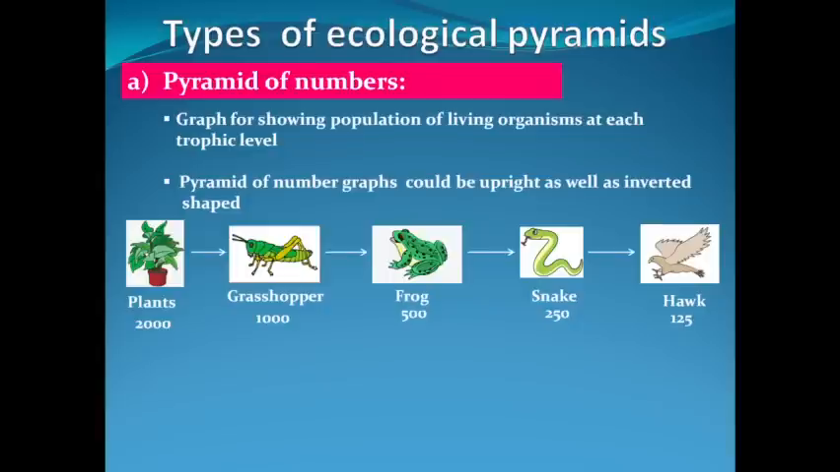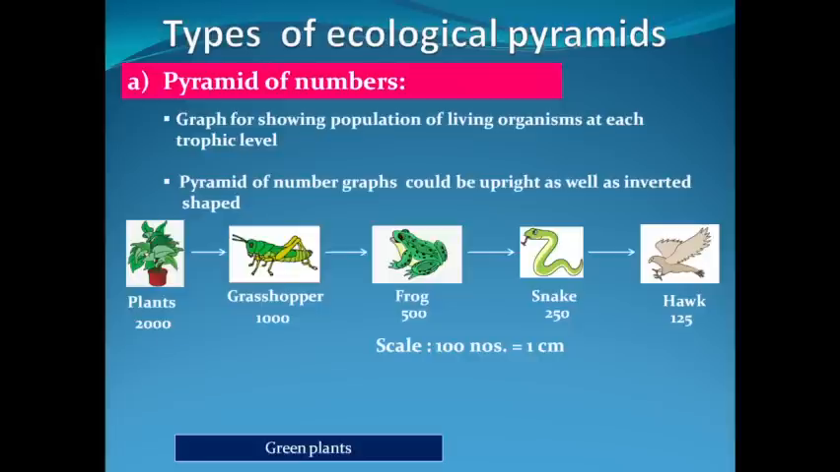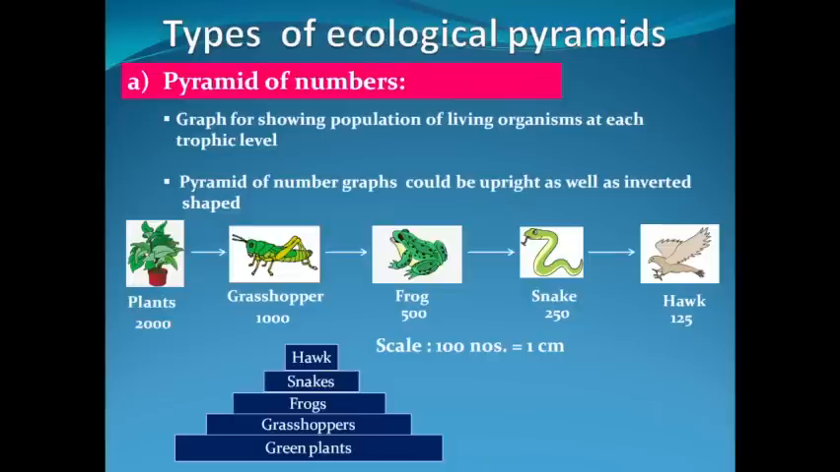If we draw the ecological pyramid of number for this data, first of all we'll set the scale. Let's say 1 centimeter will represent 100 numbers. So for representing the population of plants, we'll have to draw a line of 20 centimeter. For grasshoppers, 10 centimeter bar line. For frogs, it should be 5 centimeter. For snakes, 2.5 centimeter. And for showing the population of hawks, it should be 1.25 centimeter.